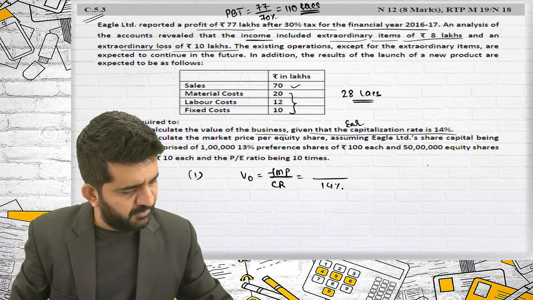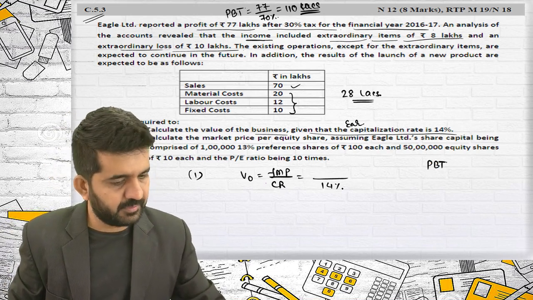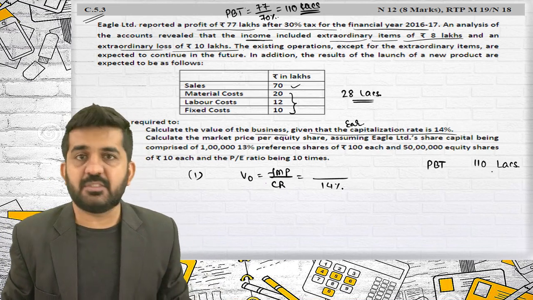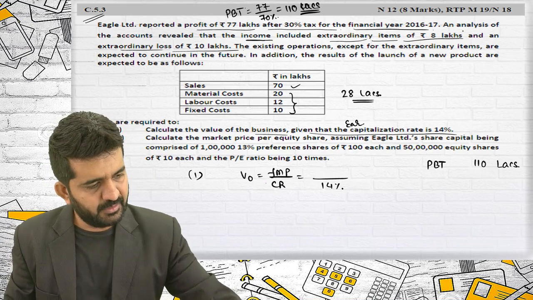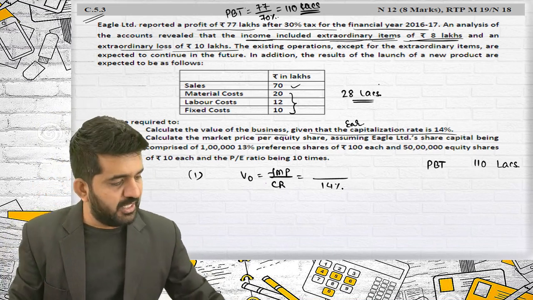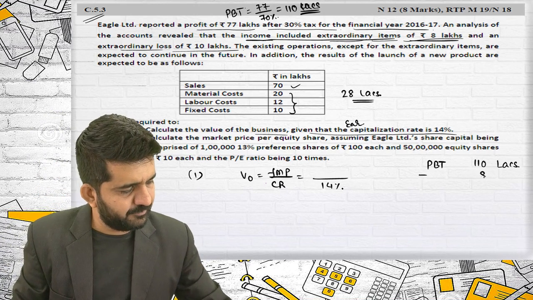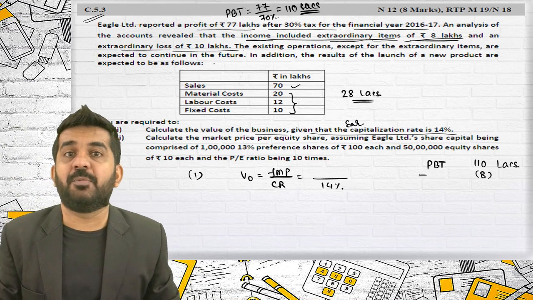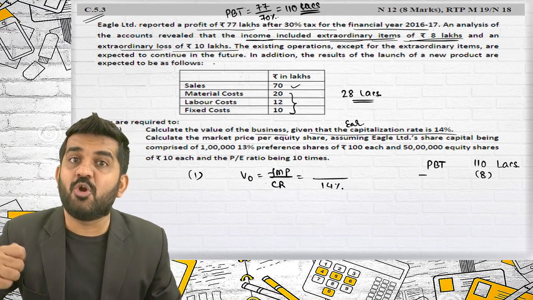What is profit before tax? It is 110 lakhs after considering all the items except the new business. There is an extraordinary income of 8 lakhs which will now not be repeated. There is an extraordinary loss of rupees 10 lakhs which will now not be repeated.